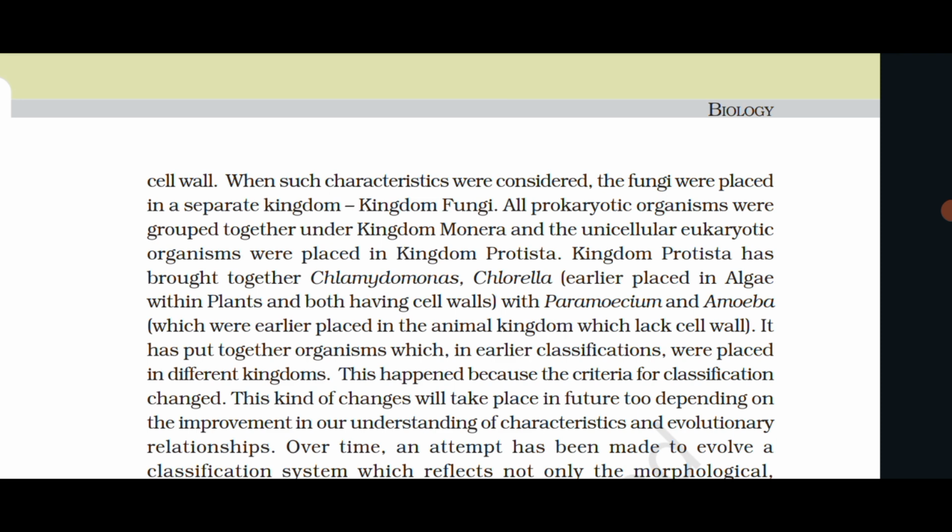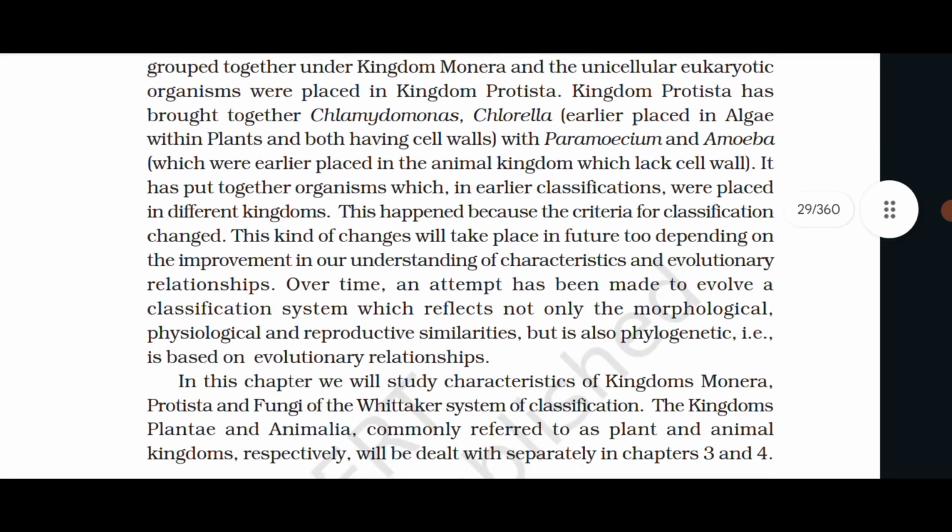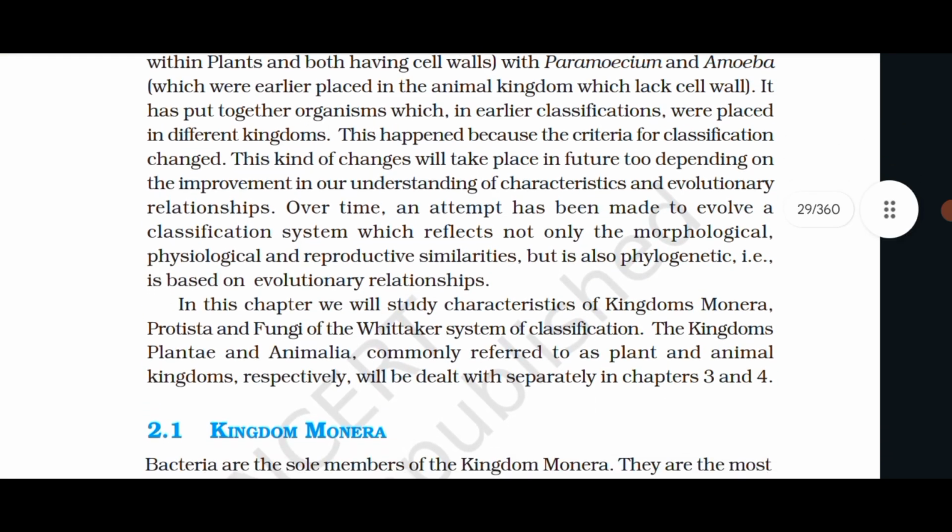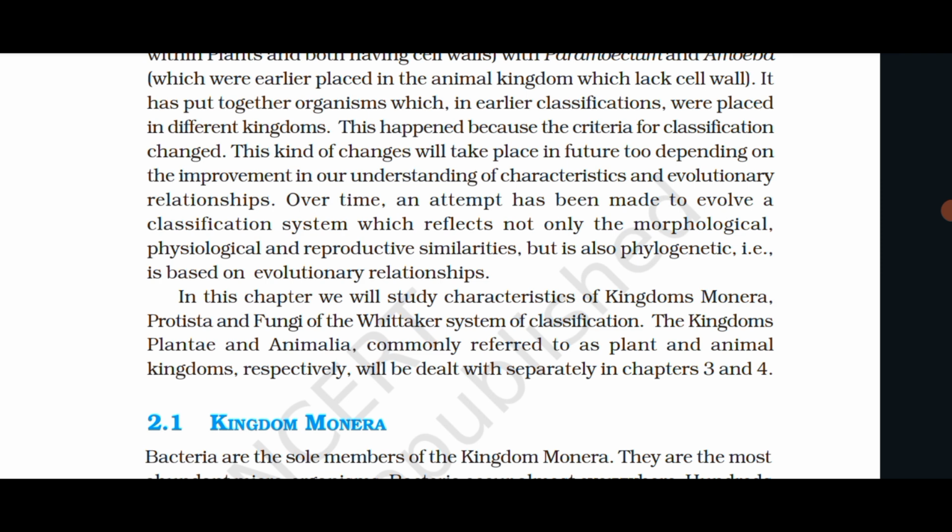This kind of change will take place in future too, depending on the improvement in our understanding of characteristics and evolutionary relationships. Over time, an attempt has been made to evolve classification systems which reflect not only the morphological, physiological, and reproductive similarities, but are also phylogenetic, that is, based on evolutionary relationships. In this chapter, we will study characteristics of kingdom Monera, Protista, and Fungi of the Whittaker system of